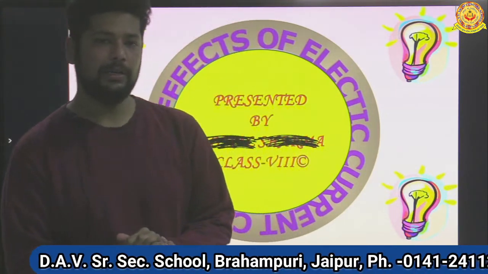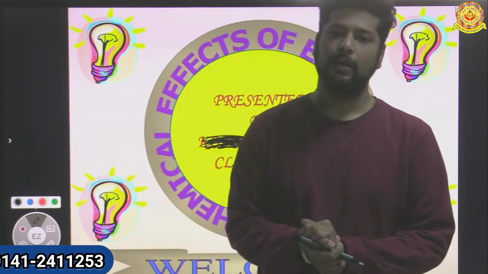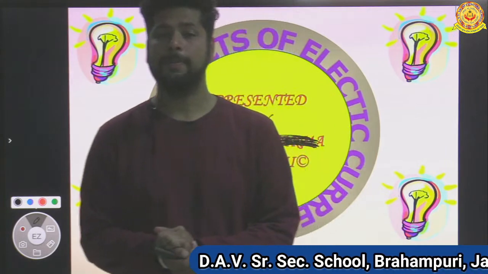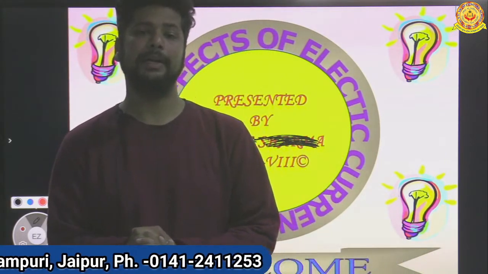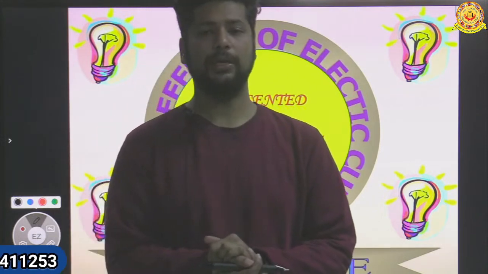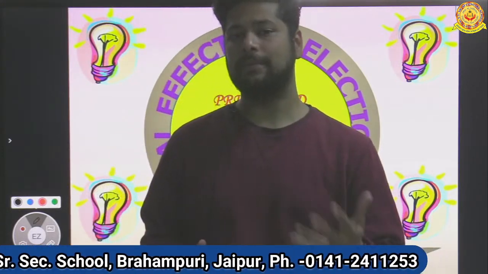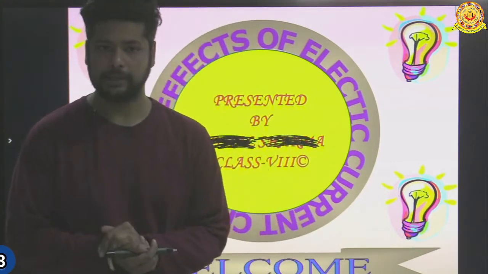Today we're going to start our new topic called chemical effects of electric current. In this topic, we're going to study how the chemical effect can be seen whenever an electric current is passing through a solution. Whenever there is a solution and we pass electric current through it, we have some chemical reaction. This whole phenomenon is called the chemical effect of electric current.